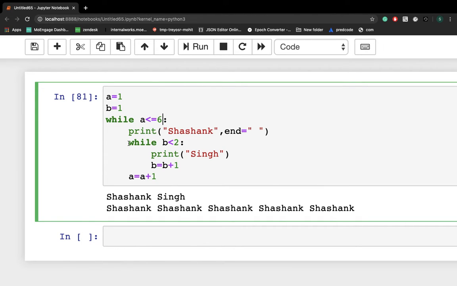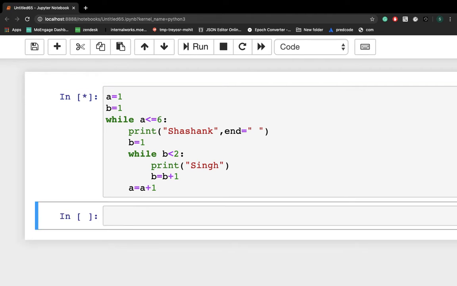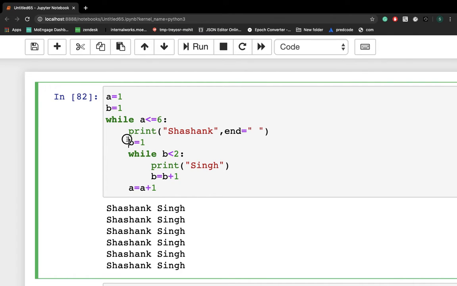So this is not my goal. I have to write Shashank Singh, Shashank Singh, Shashank Singh 6 times, right? How can we get this? So let me write b is equal to 1 here. So I achieved my goal. It's very simple. Why? Because every time 1 is assigned to b. So even if b is equal to 1 plus 1, which will be 2, when it comes inside this, we are reinitializing the variable b as 1, right? So that's the reason why every time Sing will get printed.